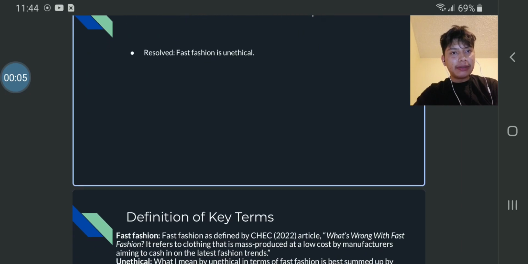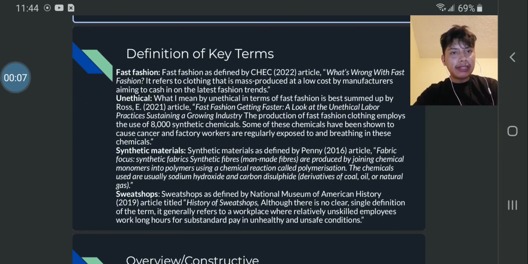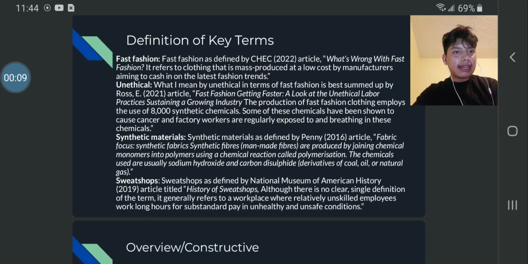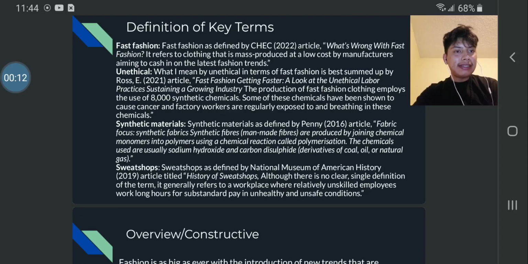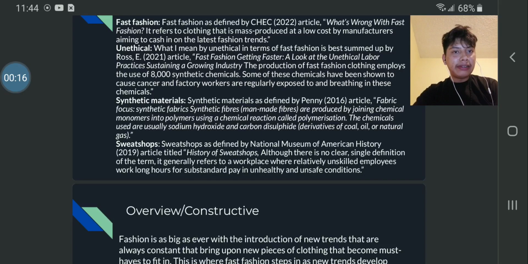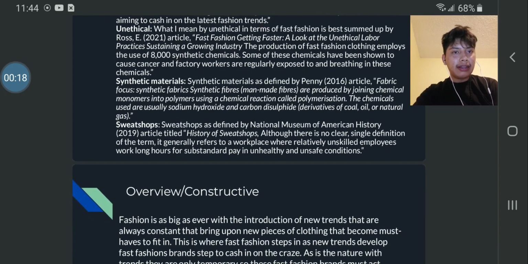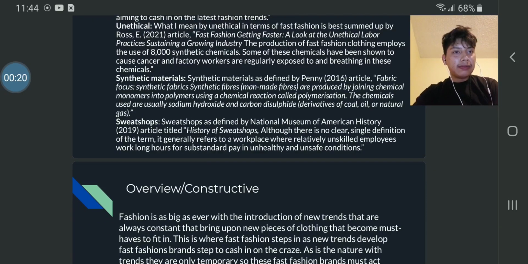Introduction to value proposition. Resolved: fast fashion is unethical. Definition of key terms. Fast fashion, as defined by the CHAC article "What's Wrong with Fast Fashion," refers to clothing that is mass produced at a low cost by manufacturers aiming to cash in on the latest trends.